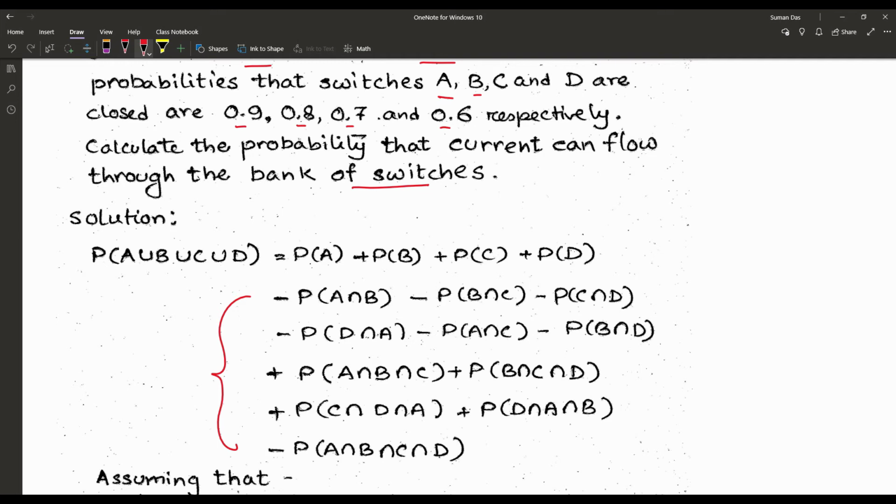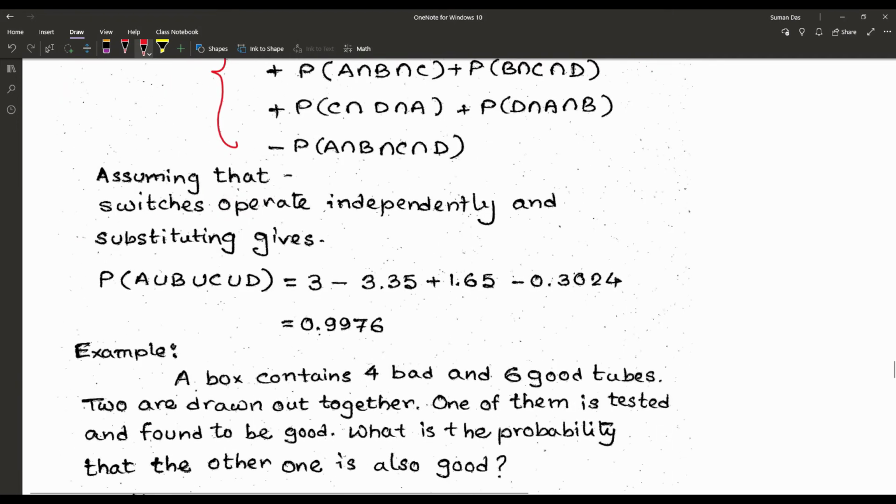Now the triples: plus P of A intersection B intersection C, plus P of B intersection C intersection D, plus P of C intersection D intersection A, plus P of D intersection A intersection B, and finally minus P of A intersection B intersection C intersection D. So assuming that the switches operate independently, and putting in the values of each and every one, the result we are getting is 0.9976.